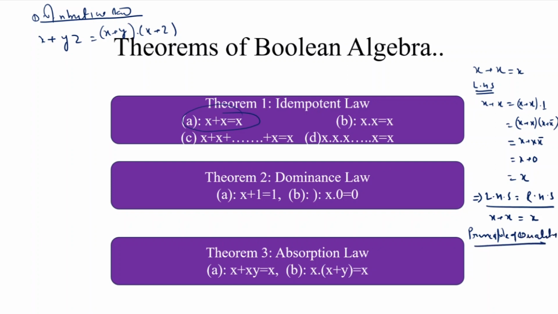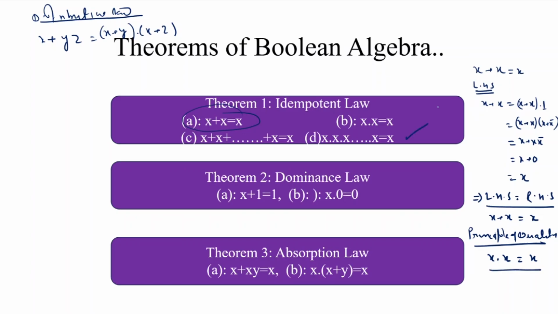And we know, what is the principle of duality? According to the principle of duality, 0 is replaced by 1 if there is any 0, 1 is replaced by 0 if there is any 1 in the expression, and plus is replaced by dot and dot is replaced by plus. But we cannot change the form of a variable. So here all the variables appear in unprimed form. This means only the operator changes, plus is replaced by dot, and what is the right hand side? This. So by applying the principle of duality, we prove that x dot x is equal to x.